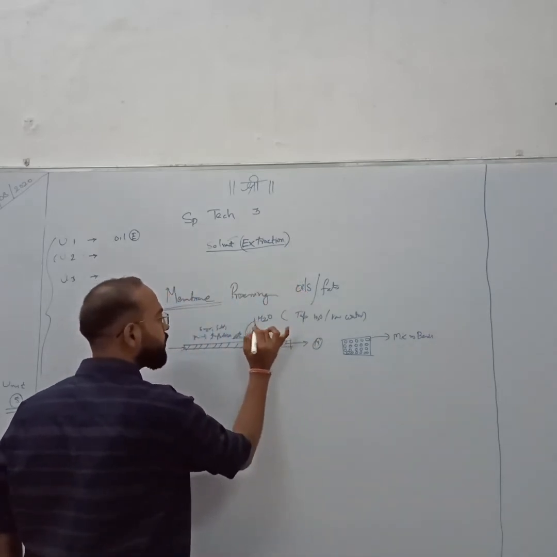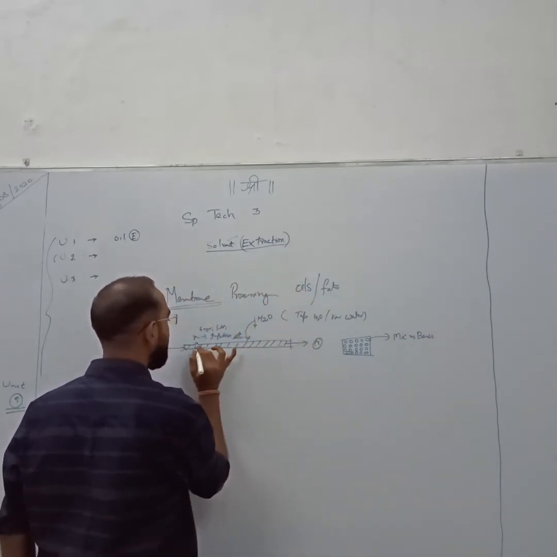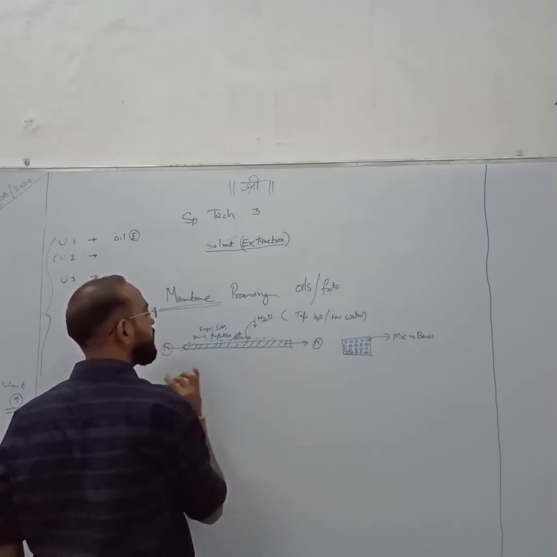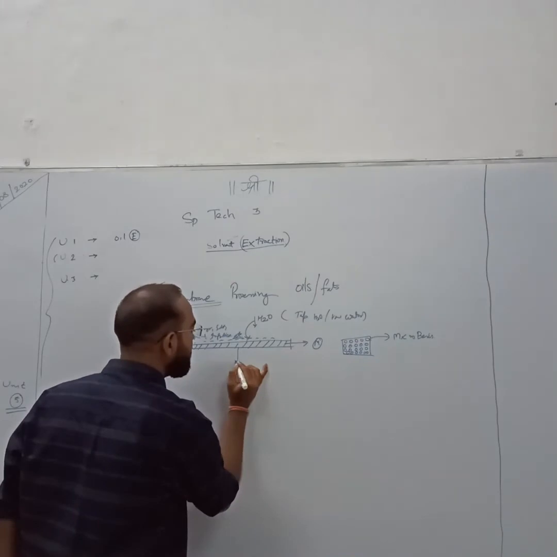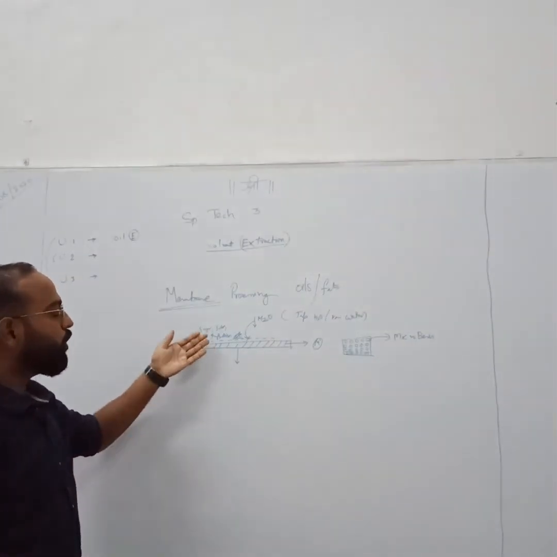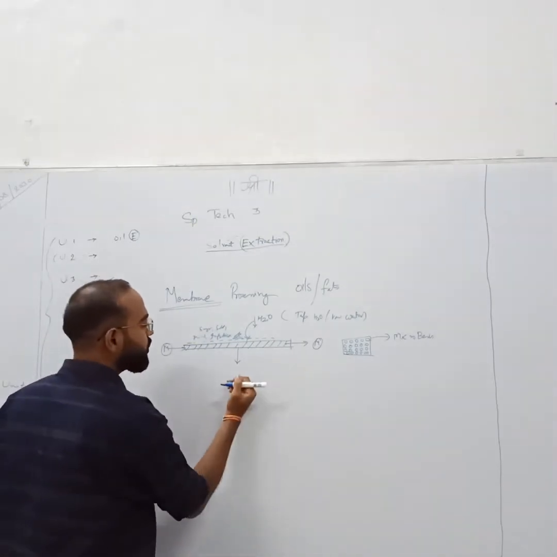So water from the top is retained here on the top of the membrane. This is your membrane, and only the product you want should come out, permeated by the membrane, from below.